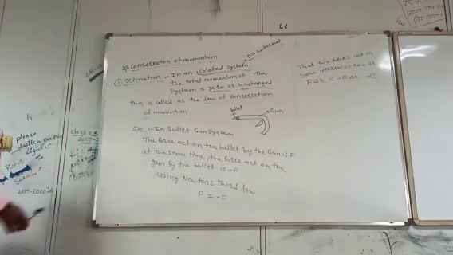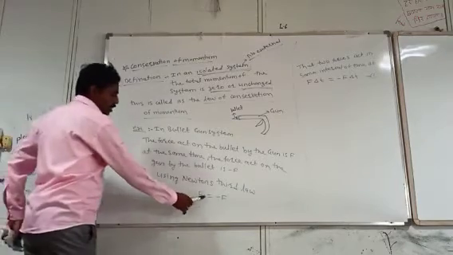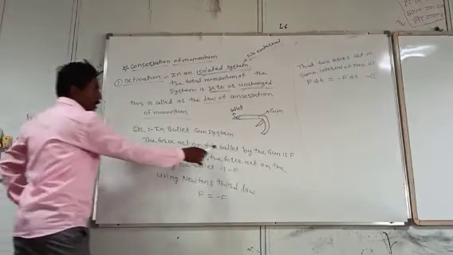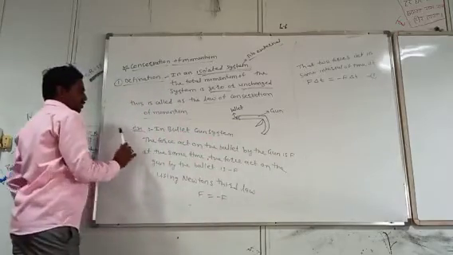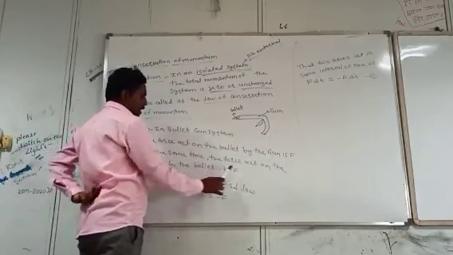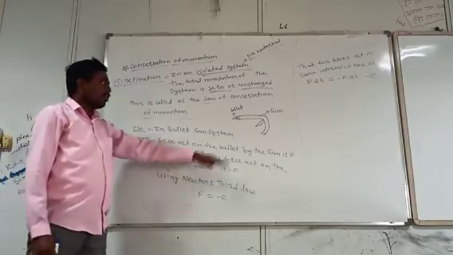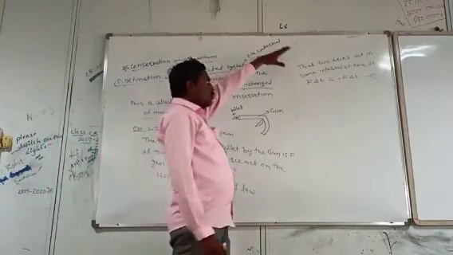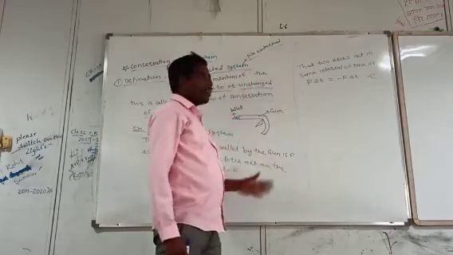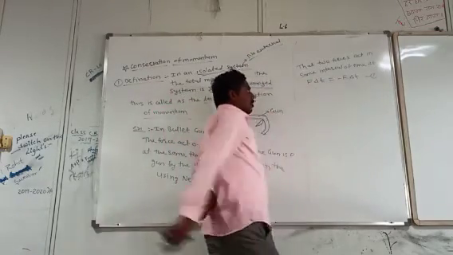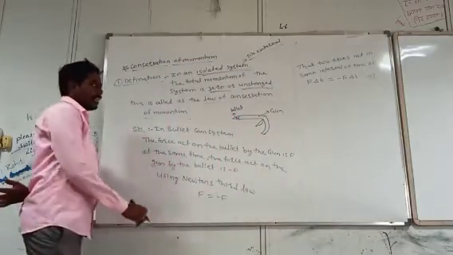See here, by using Newton's third law, the force acting on the bullet by the gun is F, and the force acting on the gun by the bullet is minus F. Those two forces act in the same interval of time. Therefore, F into delta t is equal to minus F into delta t.